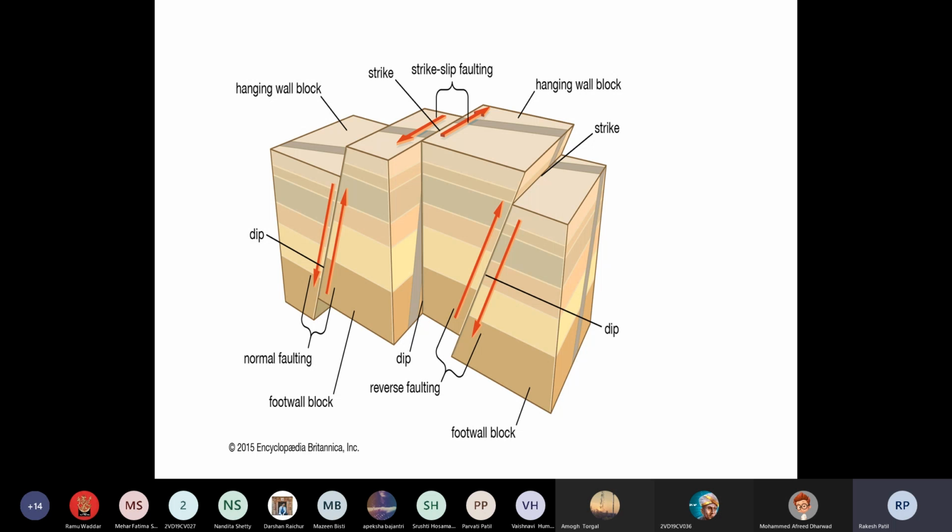Now the second one. This is the second structure, called faults. Faults means a crack or a fracture along which there is a displacement. These are the major reason for earthquakes.